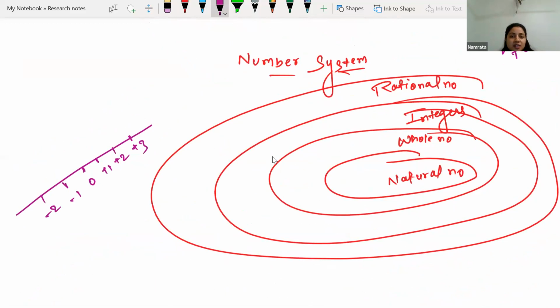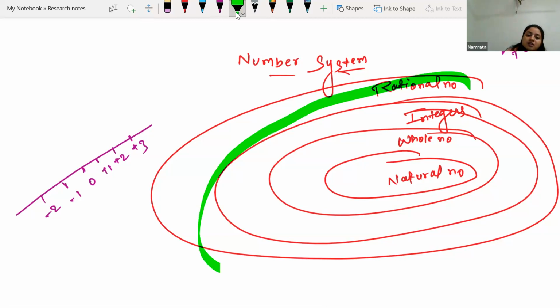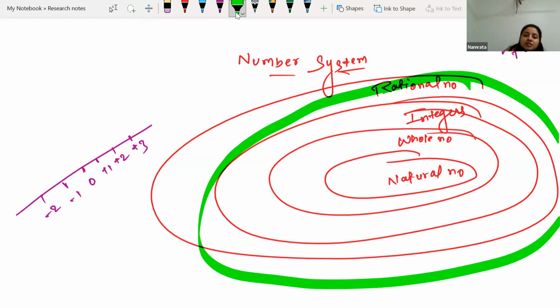So keep this figure in your mind: the outside circle is rational numbers, and the whole number circle is inside the rational number circle. So yes, all the whole numbers are rational numbers.